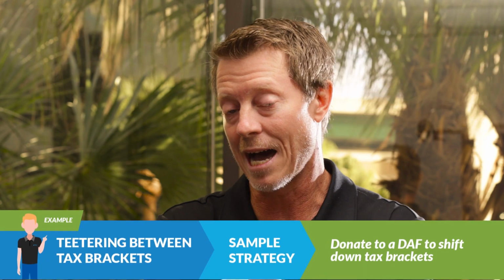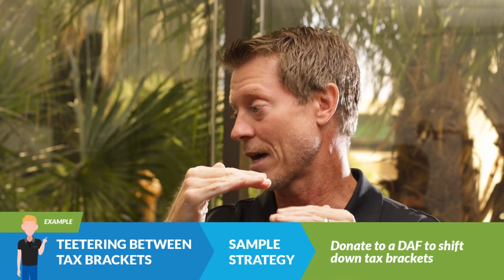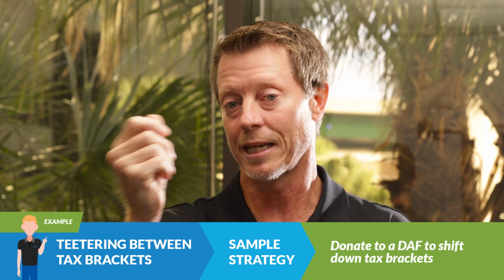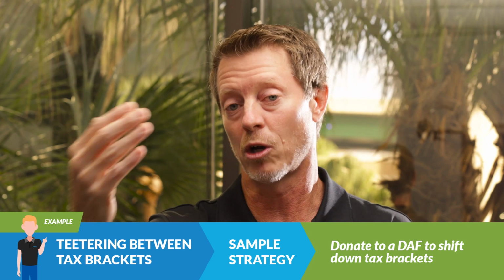One last strategy you could think about is if you are teetering between tax brackets. Depending on what year it is when you watch this, right now, for example, you have the 24% tax bracket and then the 32% tax bracket. So that's an 8% difference. Let's say you're just above that 32% tax bracket, depending on how your income is made up that year. You could consider giving a portion of your income to the DAF to bring your taxes back down to the marginal tax bracket of 24%. So that's just a way to take advantage of giving and getting a larger deduction.